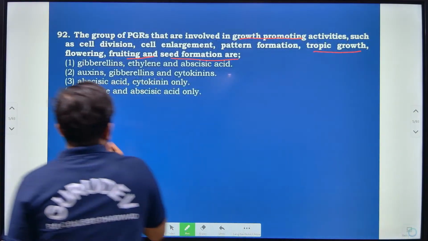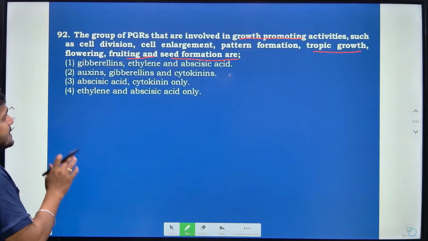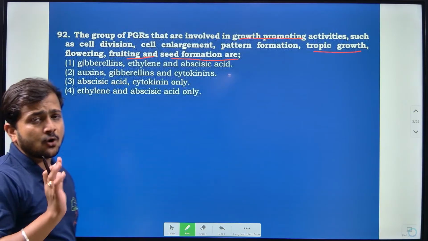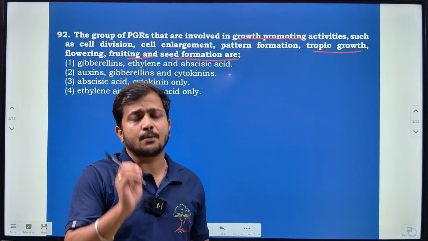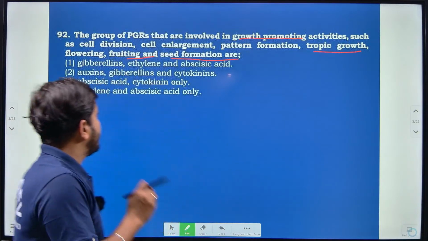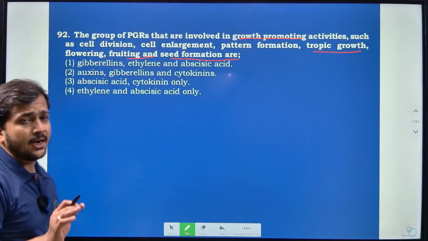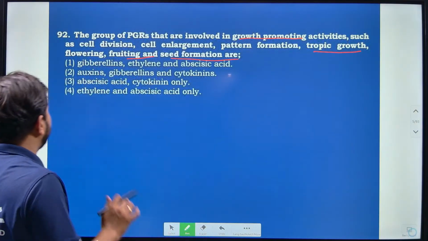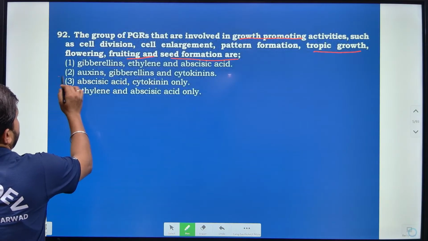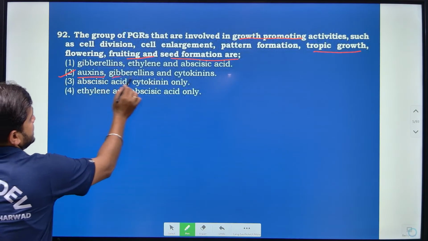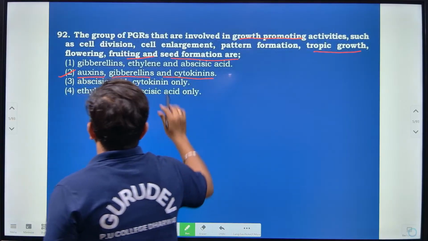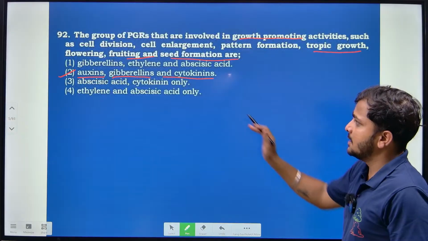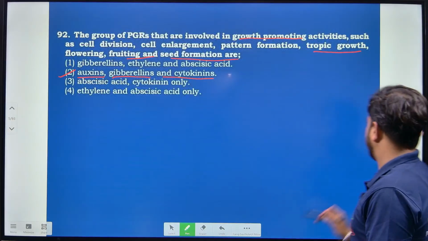Majorly, gibberellin, cytokinin and auxins are known to be the growth promoters. Abscisic acid and ethylene are known as growth inhibitors, right? So according to that, option 2 is correct, that is auxin, gibberellins and cytokinin, which are involved in growth promoting activities, right?